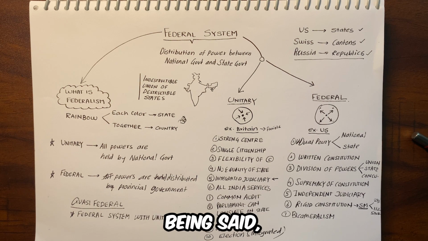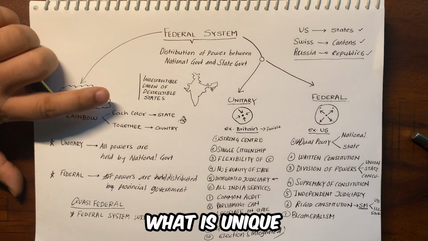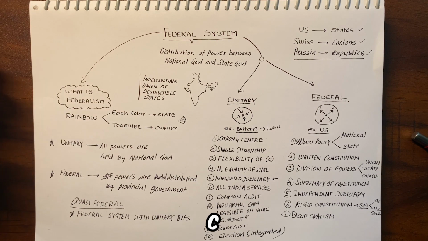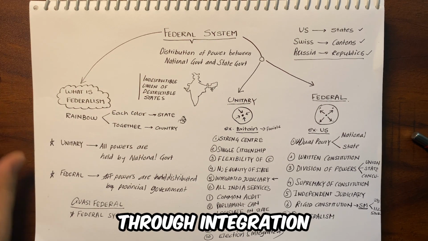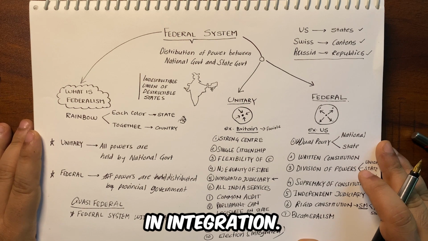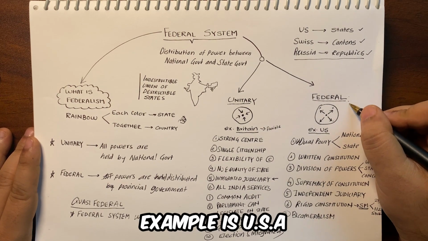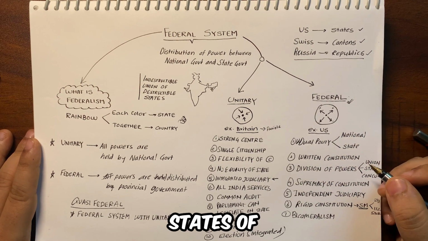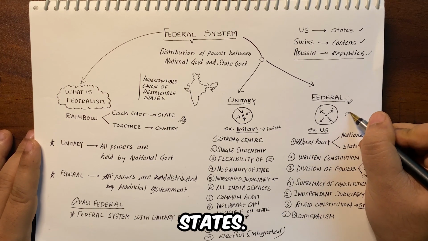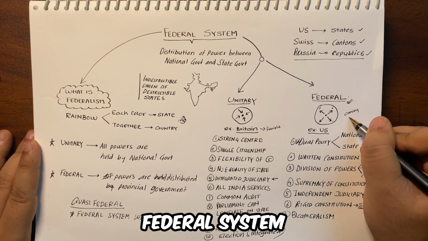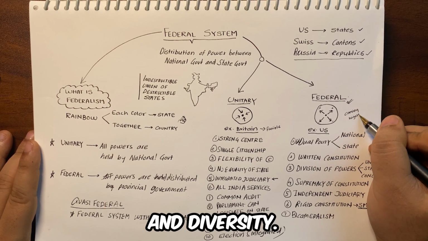Now, with all that being said, let us move to India. What is unique about the Indian Federation? See, a federation can be formed through integration or disintegration. In integration, weak states come together to form a strong nation. An example is the USA, where the states came together. In India, India adopted a federal system due to its large size and diversity.